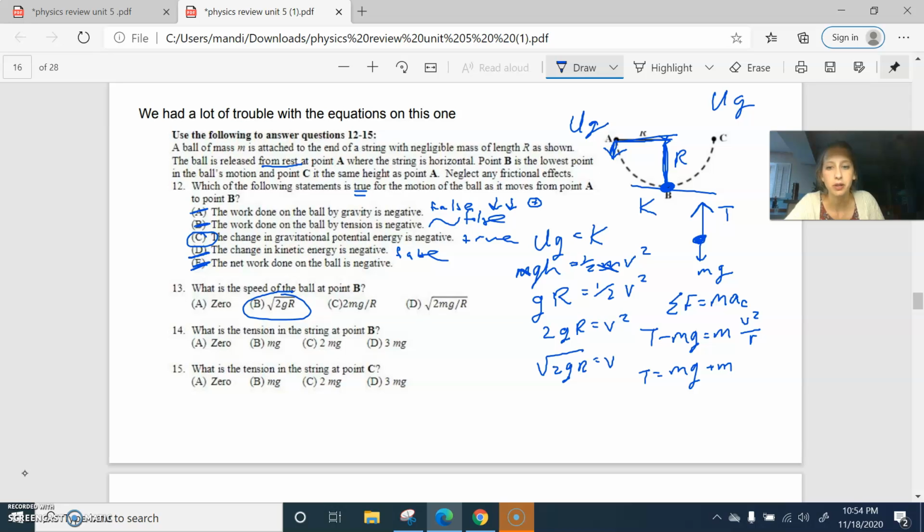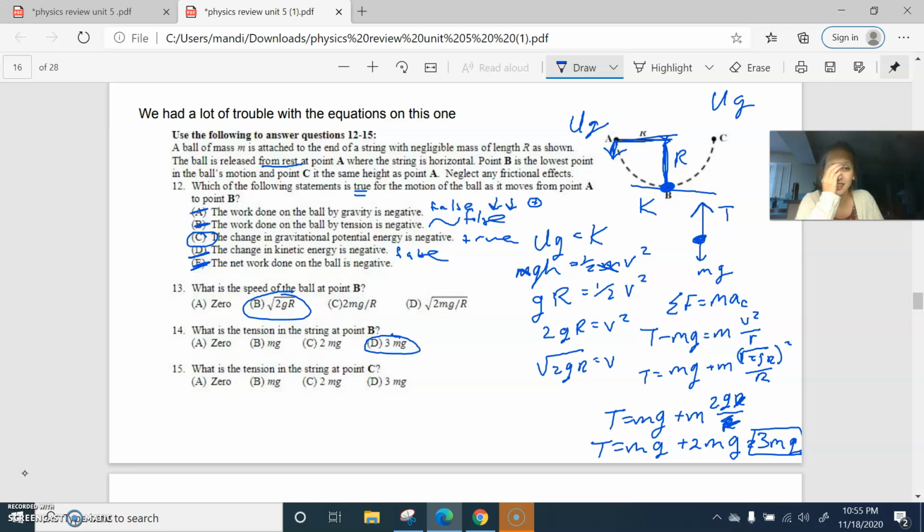But for v, I'm going to plug in this square root of 2gR. So this is the square root of 2gR, squared, over r. So T is mg plus m times the square root of 2gR squared, which is just 2gR, over r. Well, the r's cancel out. So T is mg plus 2mg. So that ends up being 3 mg's. Isn't that weird? That's good. That's satisfying. I like that one.